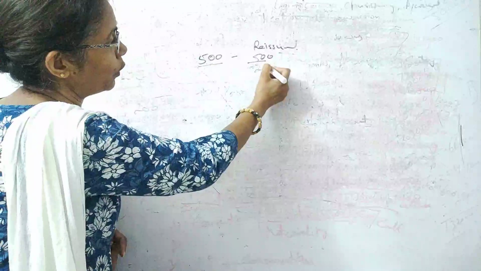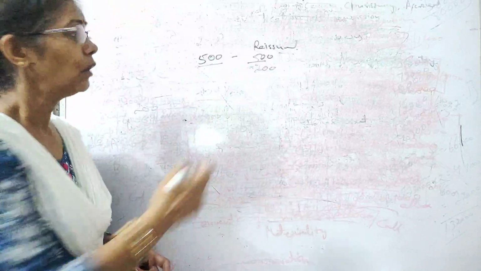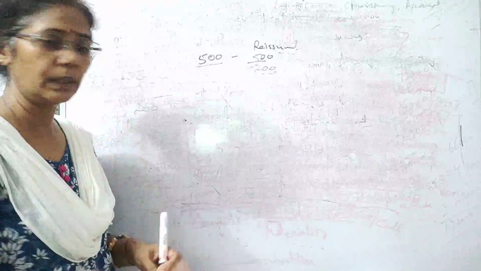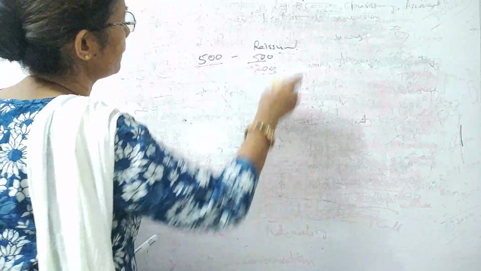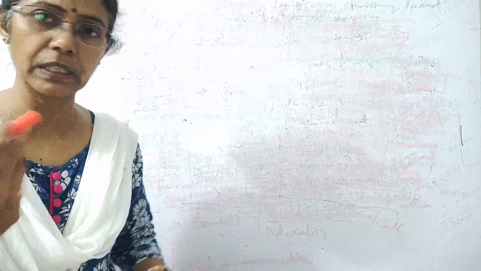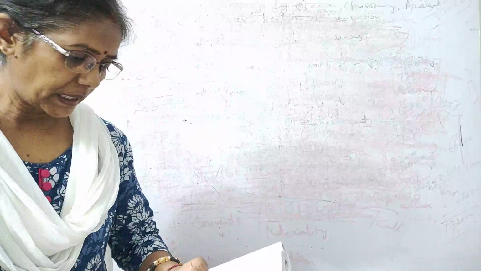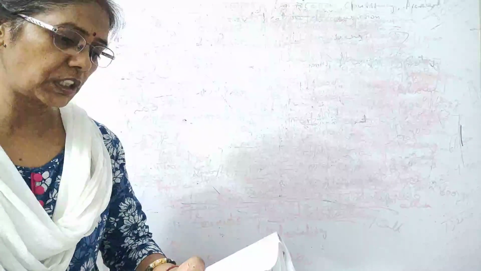Suppose I have issued only 200 shares out of that, or 300 shares I have issued out of that. Then how do we pass the entry? So for this, let's take one example. You will learn, and you will be completing the example also. Let's take illustration number 51.